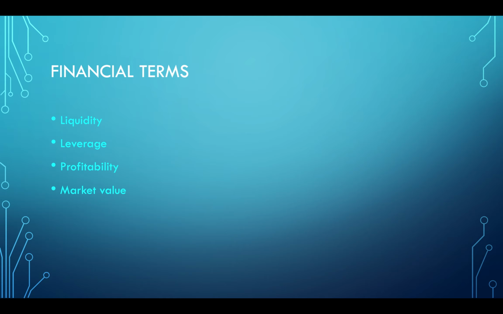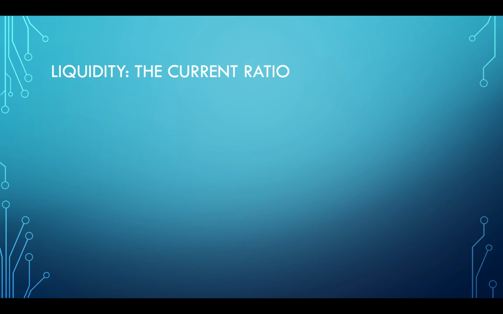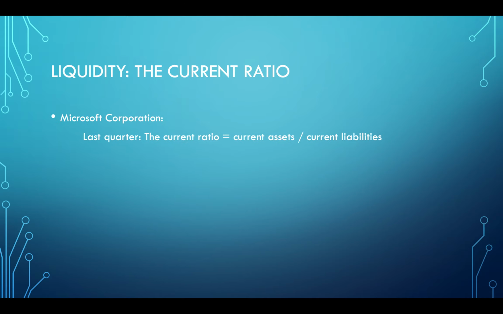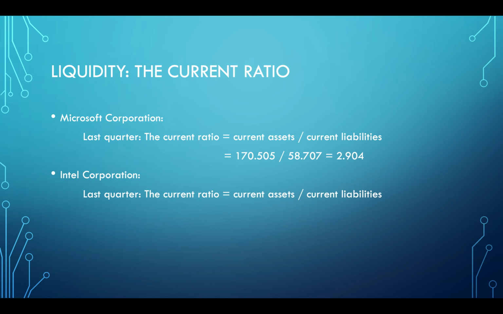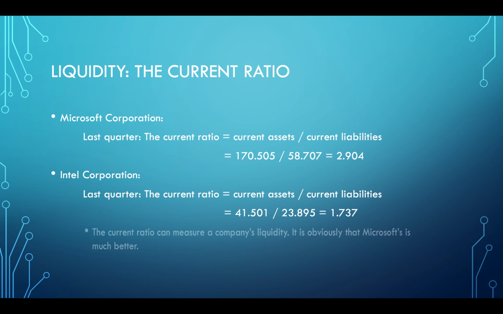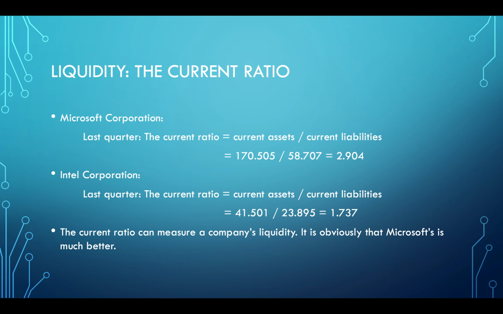And for financial terms, we start with the current ratio for liquidity. For Microsoft Corporation, the formula of the current ratio is current assets divided by current liabilities. We can get 2.904. And for Intel, we also use this formula, and we get the result 1.737. This ratio can measure a company's liquidity and the ability to change assets to cash, and we can see that Microsoft is much more flexible.